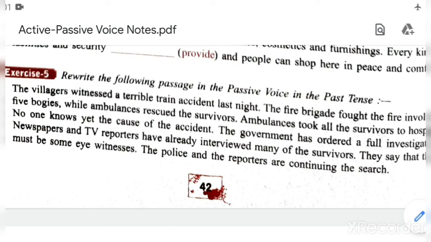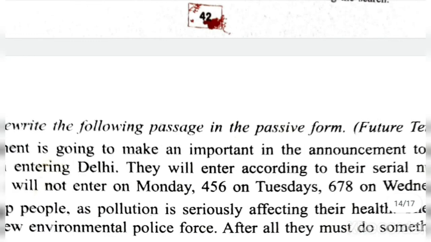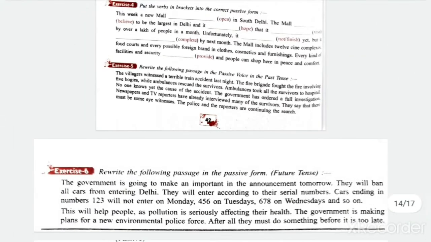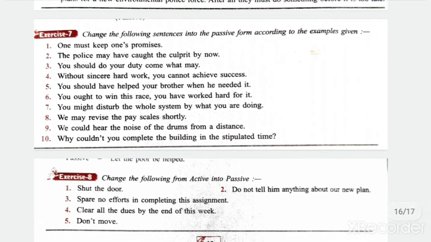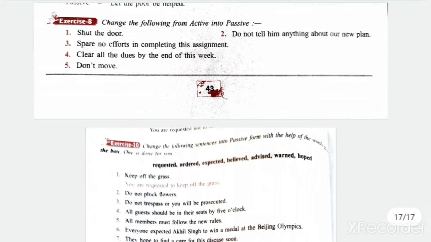Okay, so it is a little bit tricky, and it needs so much practice. After practice only you will be able to convert it. Okay, now exercise 6 is also tricky, but it is in future tense. Okay, exercise 7 is after modal auxiliaries. After explaining modal auxiliaries, I will explain it.